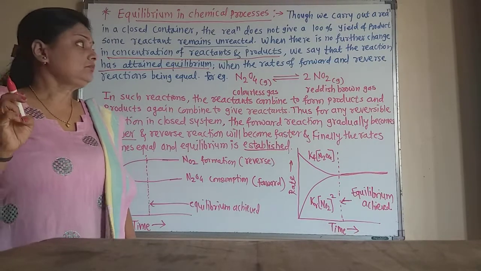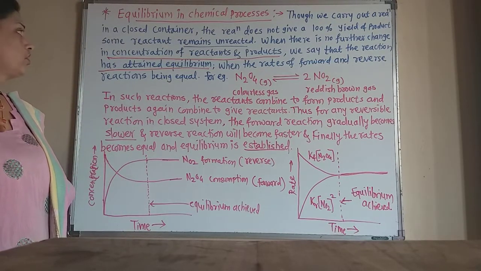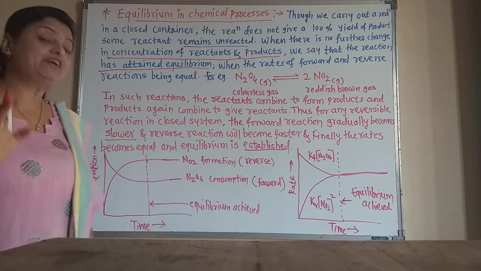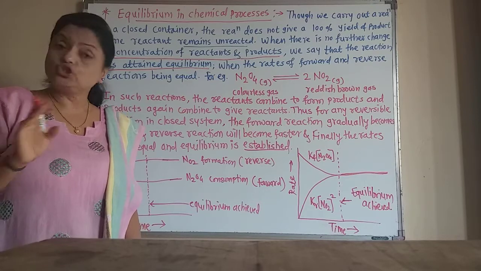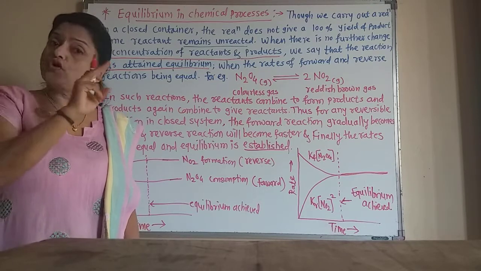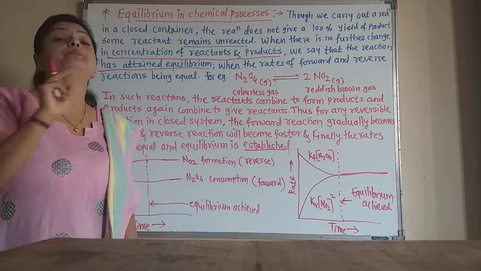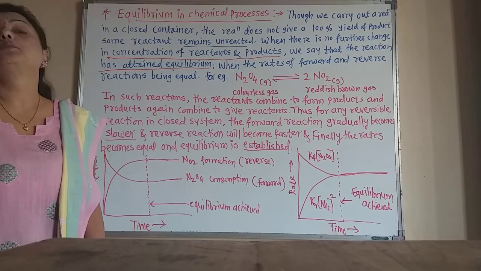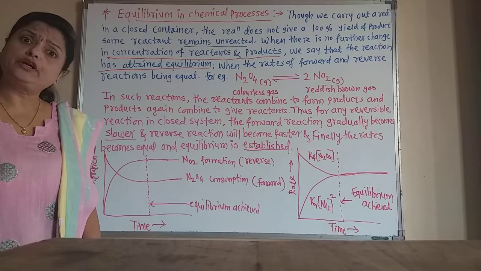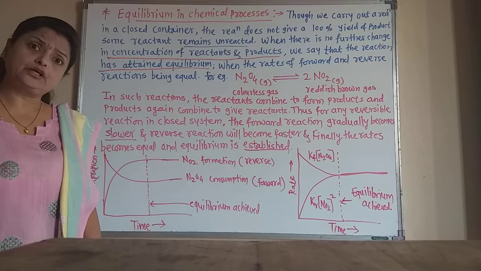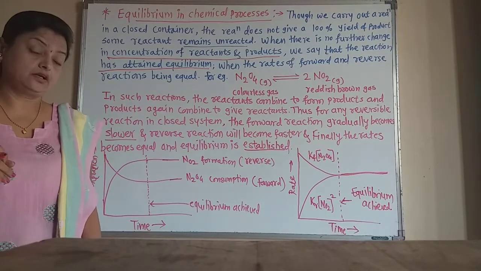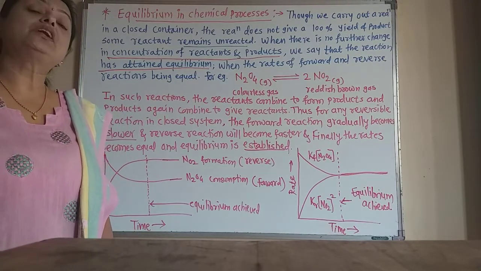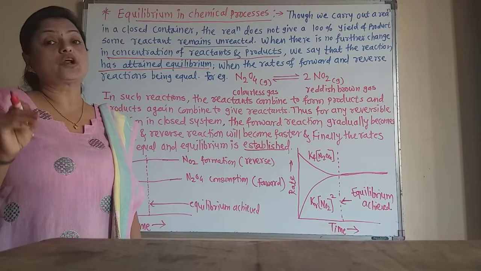Now when the rates of forward and reverse reaction become equal, the reaction does not stop, but the rate of forward reaction and backward reaction becomes equal. That means however many molecules of reactants are converted into products, the product molecules react again to give the reactant molecules, and at that time the actual chemical equilibrium is established or attained.